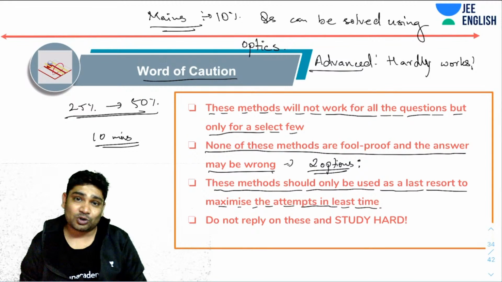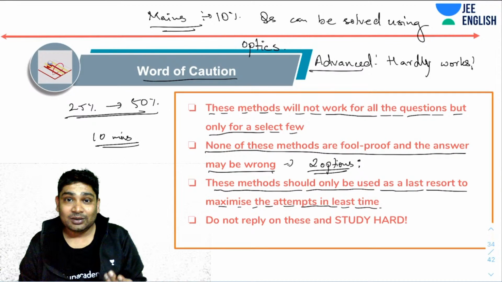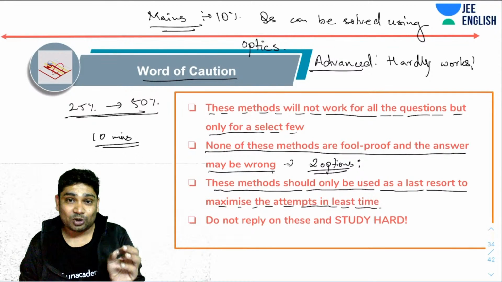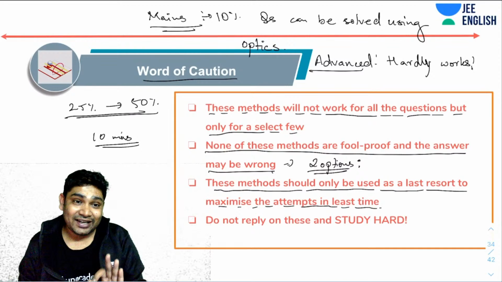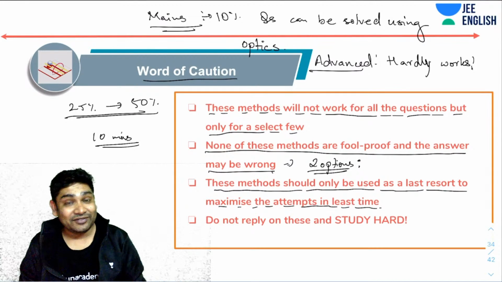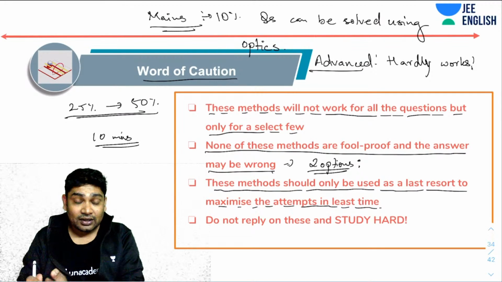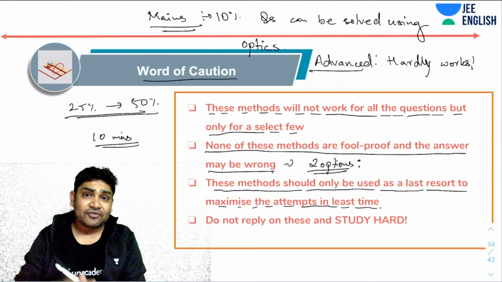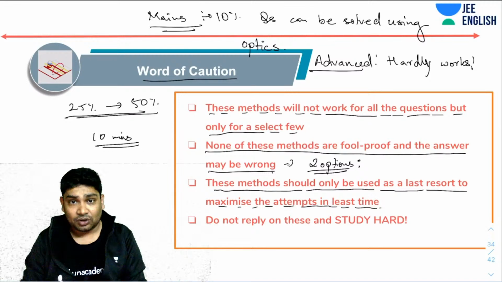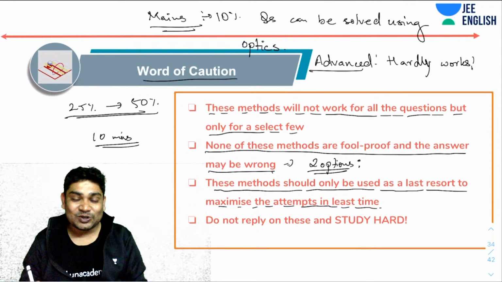Trust me, in the last 10 minutes, if you try to solve questions, there'll be so much pressure that you'll hardly be able to solve two or three. But with the tricks that I've told you, you'll be able to solve at least five questions in the last 10 minutes with a good enough chance of getting them correct. So five to even 10 questions maybe. So again, leave it for the end. If in the middle you come across such a question where you think the trick can be applied, then go for it. But do not start looking for such questions from the very start.